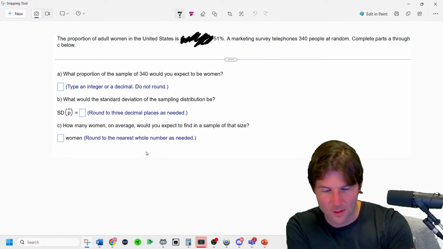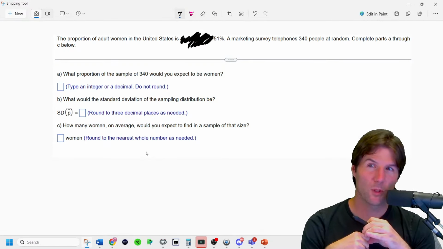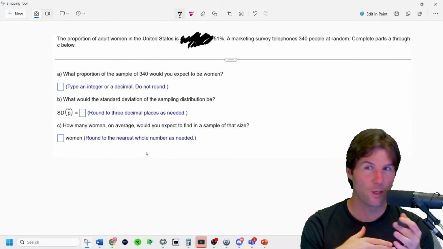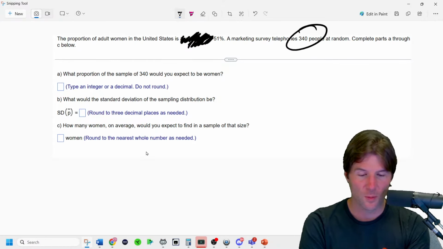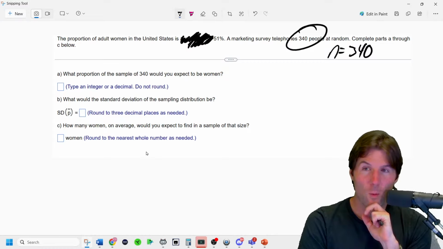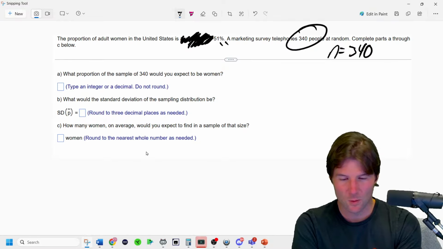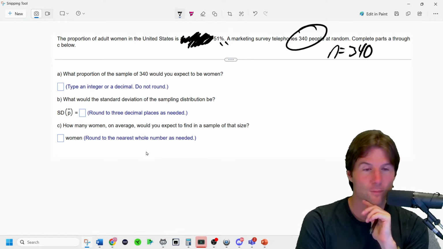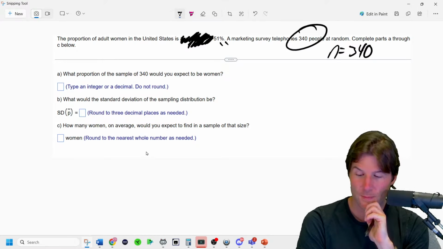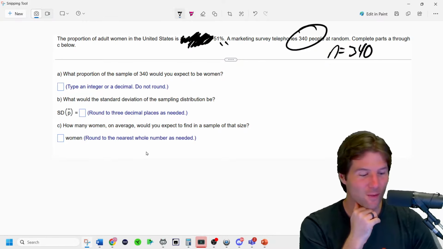What is it saying approximately? What does that tell us? The proportion of adult women is 51%. So what do we know now? What notation can we write? It says a marketing survey went out to 340 people. That's N. So the proportion of adult women is what? Well, but what is it notation-wise? What do I want to write right here? I want to write like equals some value. What do I want to write? Give it a moment more.